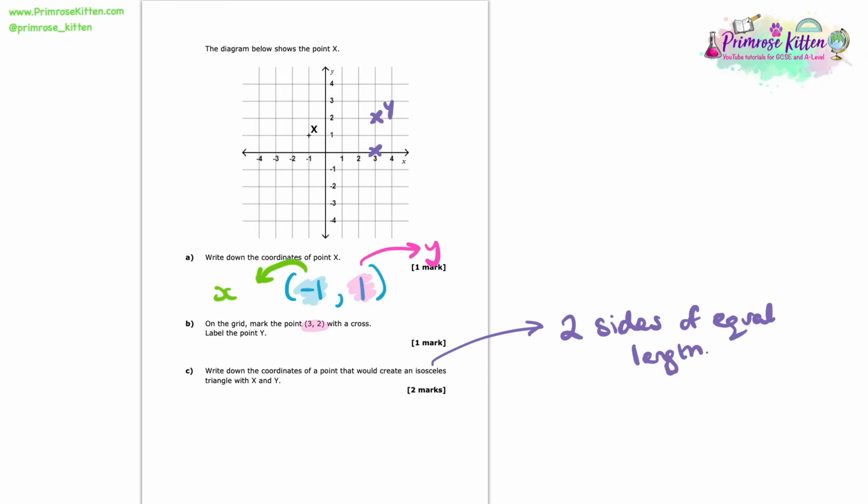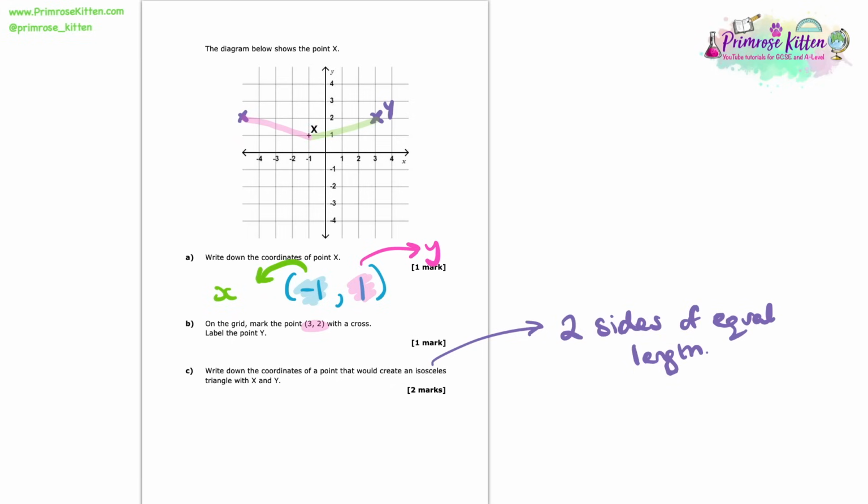Now that is one very good viable option for a point that we can put on that would create an isosceles triangle. Let me show you another one as well though, okay? So let's have a go at instead placing it over here. So again, I can see that the length going from X to Y is going to be exactly the same as this length here, going from X to this point.